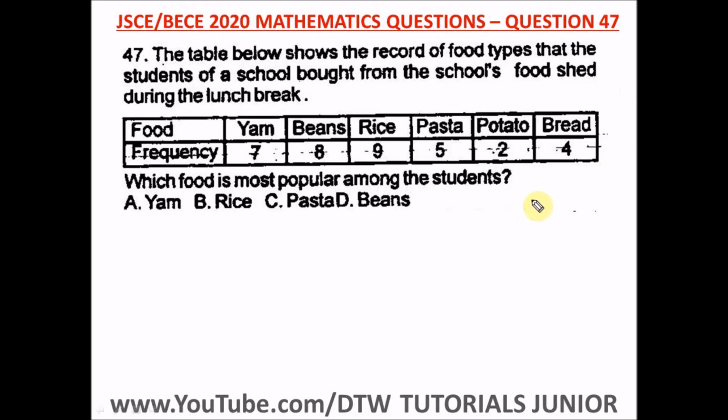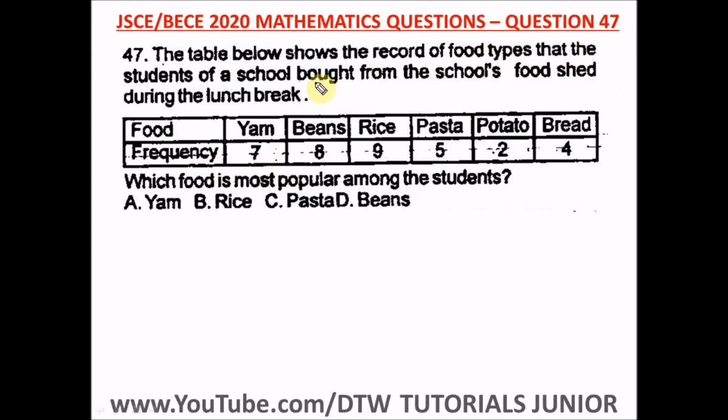Question 47 of the Junior WAEC 2020 Mathematics Past Question, that's your BECE exam. It says the table below shows the record of food types that the students of a school bought from the school's food shed during the lunch break. So this is the table. It says which food is most popular among the students. So we have the table here. This is food and this is frequency. That's the frequency of people that bought.